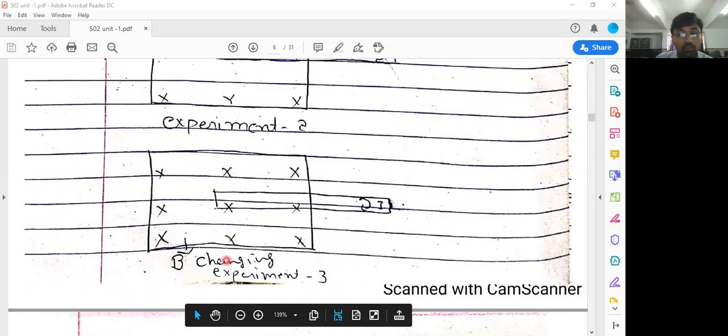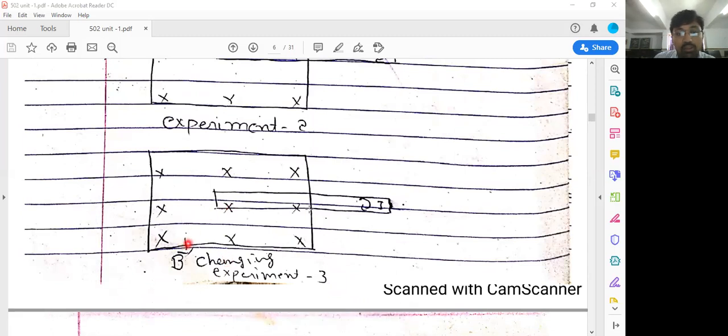Faraday, and now the third experiment. In this experiment, both the source of the magnetic field as well as the wire loop are steady, but the magnetic